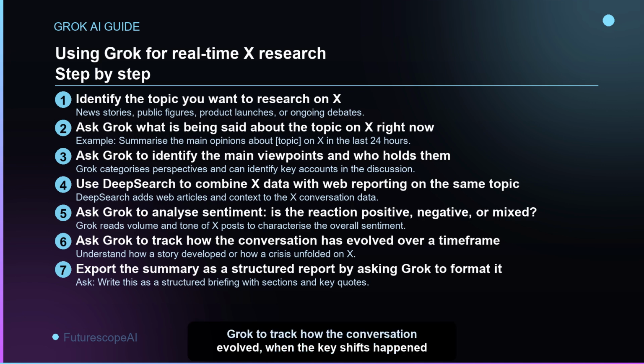Step 6. Ask Grok to track how the conversation evolved, when the key shifts happened and what triggered them. Step 7. Ask Grok to format everything as a structured briefing with sections and key quotes that you can share or file.